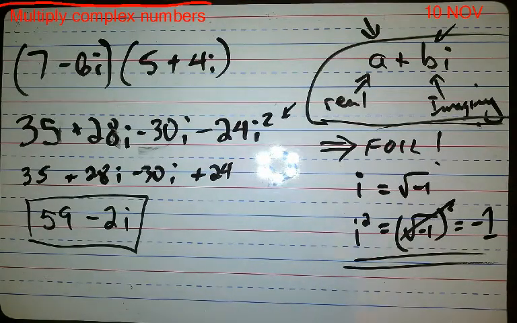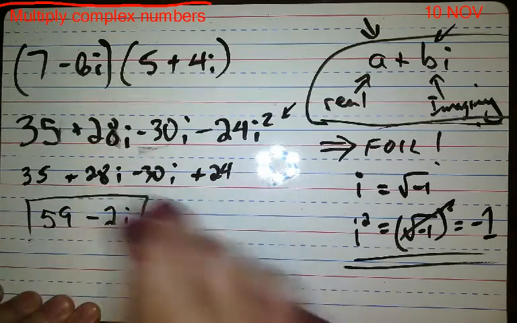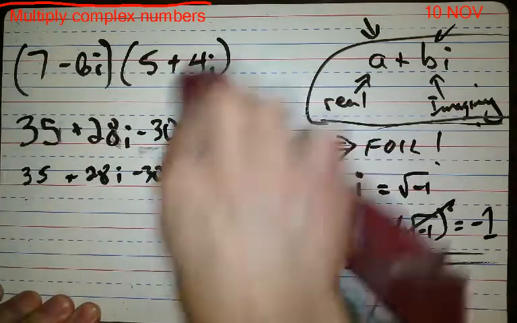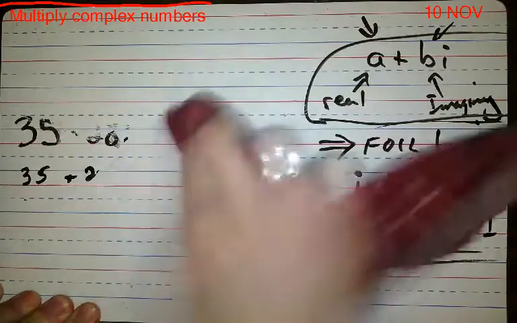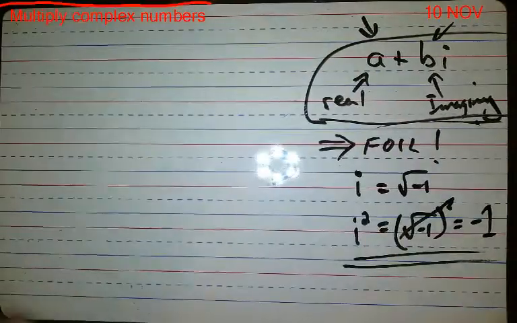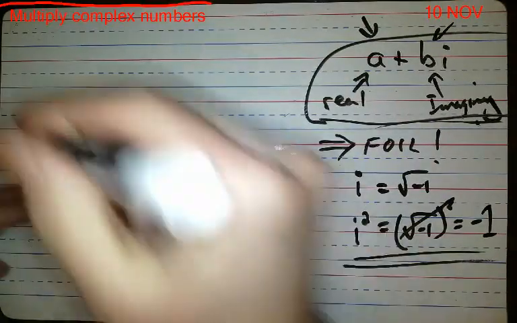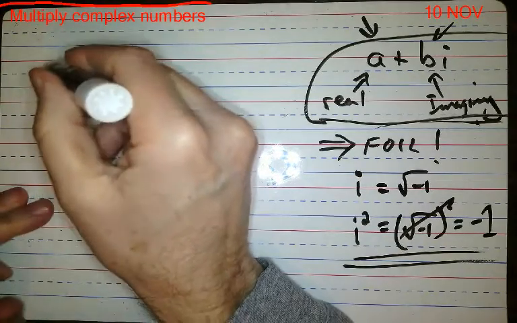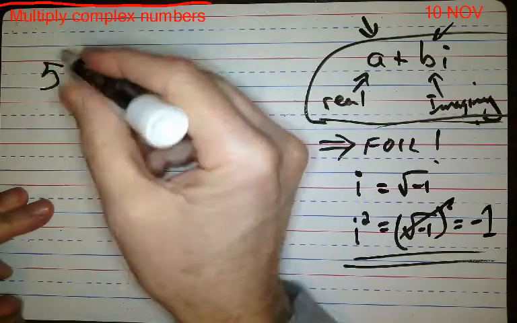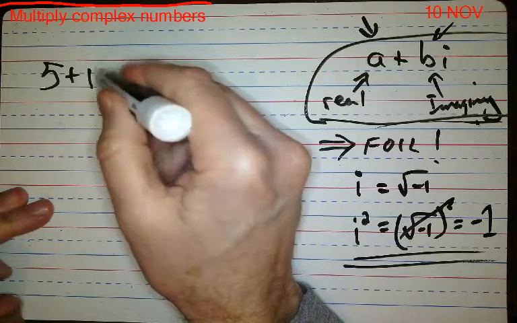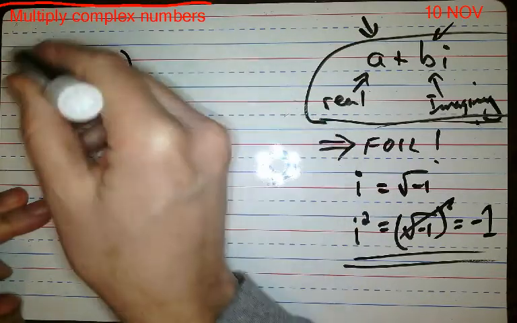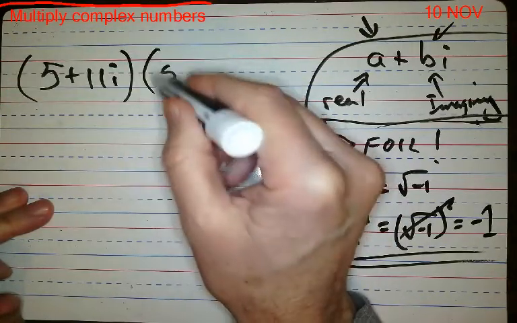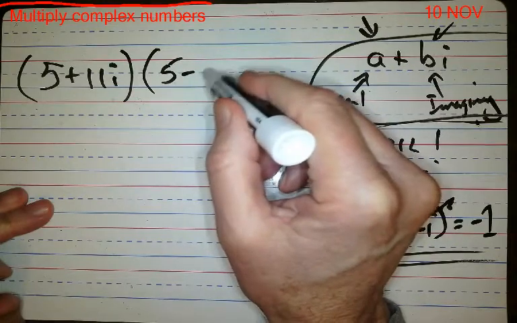Now there's one other thing that can happen whenever you multiply, and I will show you. What if we had 5 plus 11i and then 5 minus 11i?